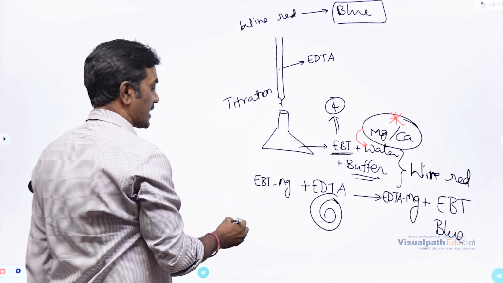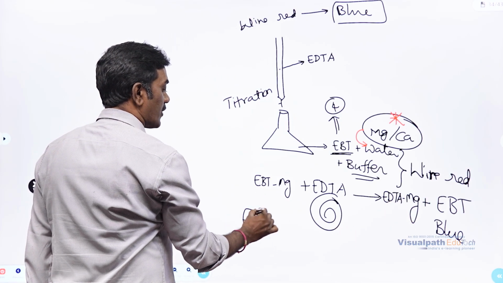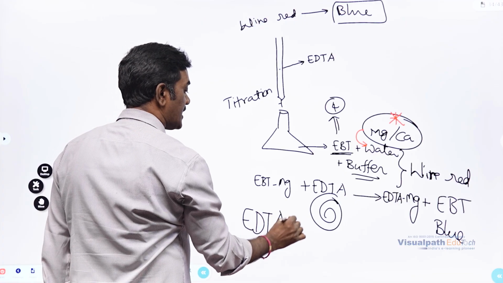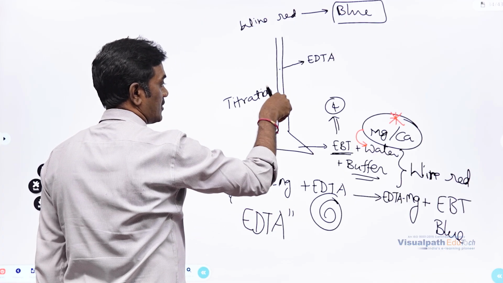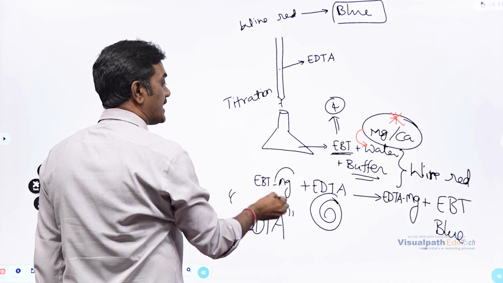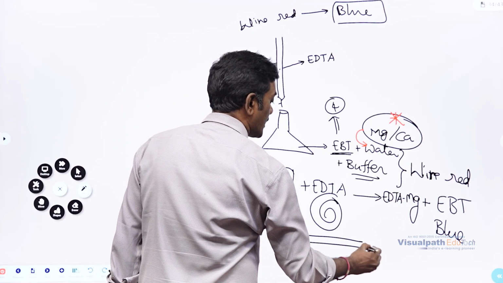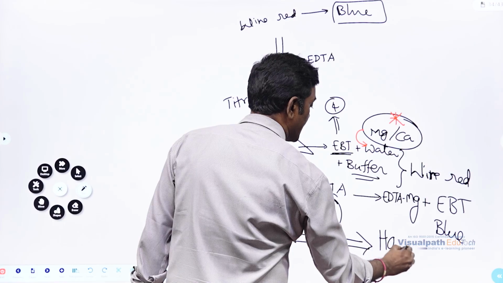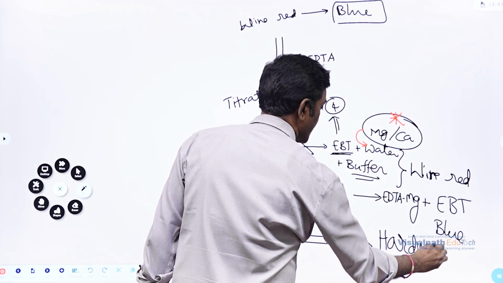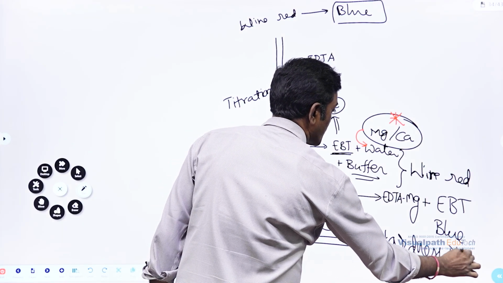So by doing some calculations, we can find out how much EDTA is consumed to react with the magnesium present in the water. That way, we will be finding out how much hardness is there. Hardness means what? How many magnesium ions are there.